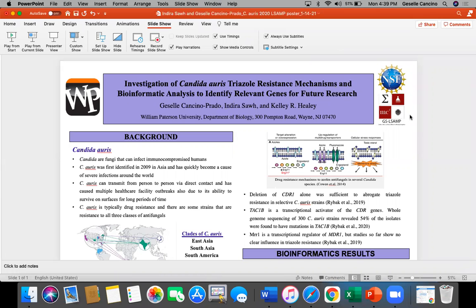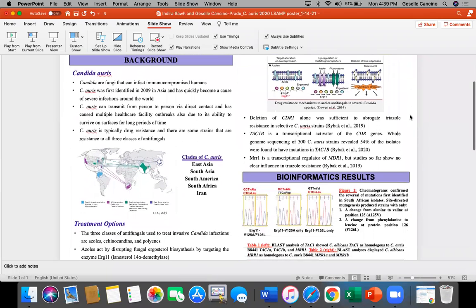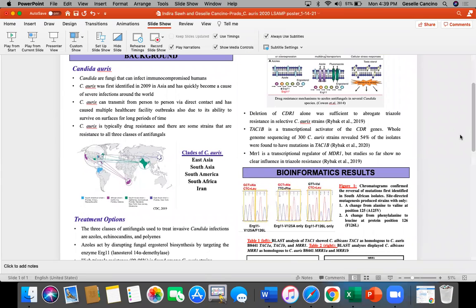Our summer research focused on the fungal pathogen Candida auris. We conducted a literature review of triazole drug mechanisms and performed a bioinformatic analysis to identify genes relevant to these resistance mechanisms. C. auris, like other Candida species, primarily infects and causes disease in immunocompromised patients.